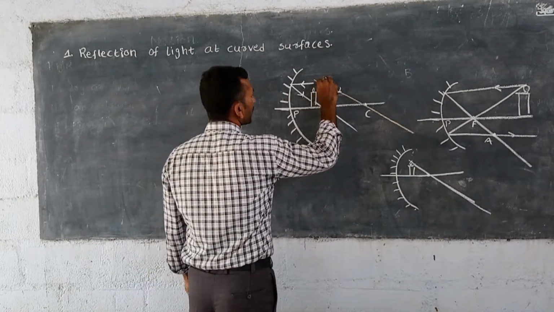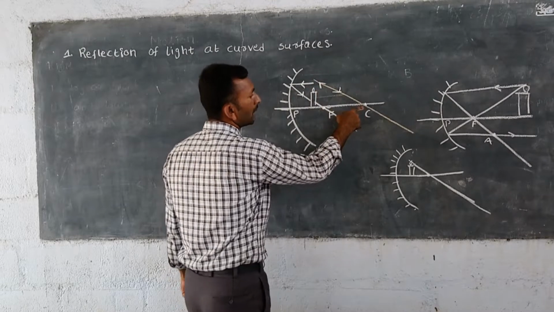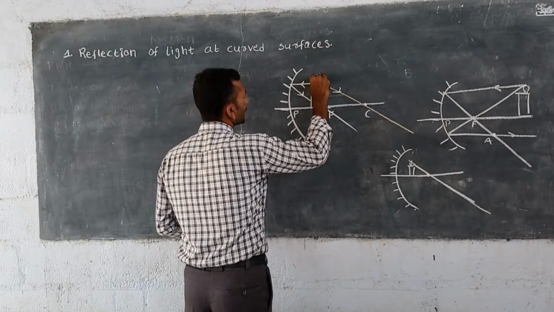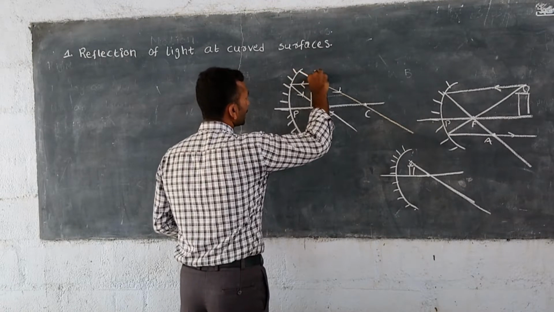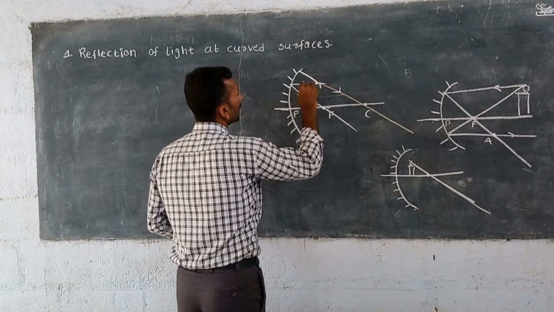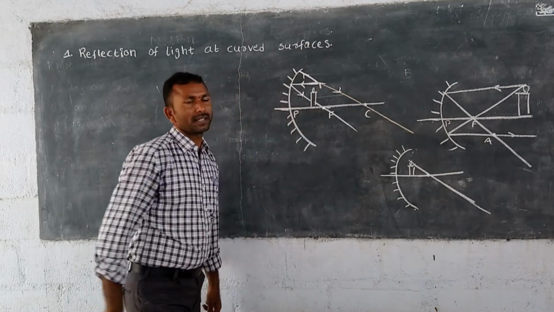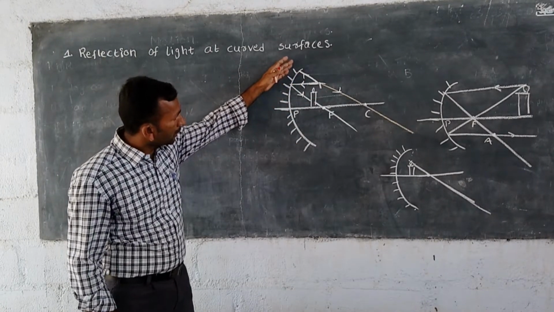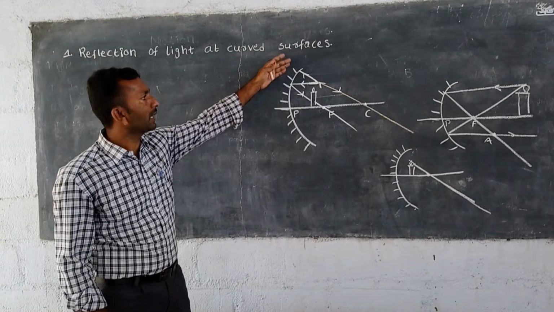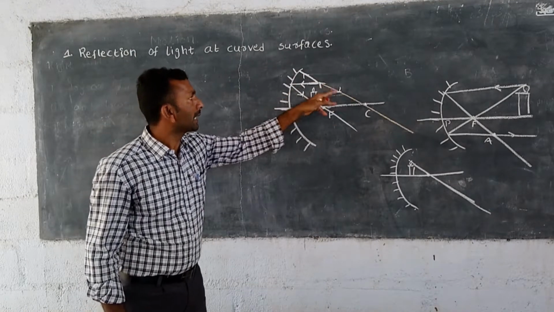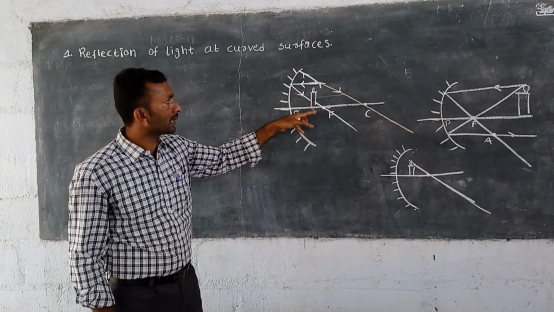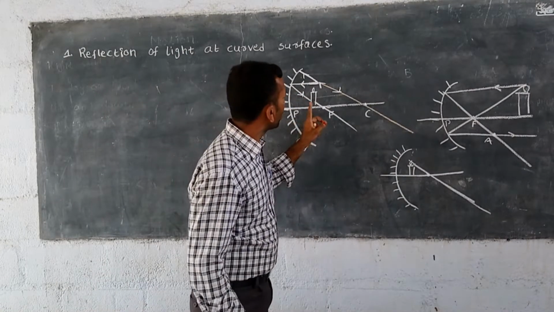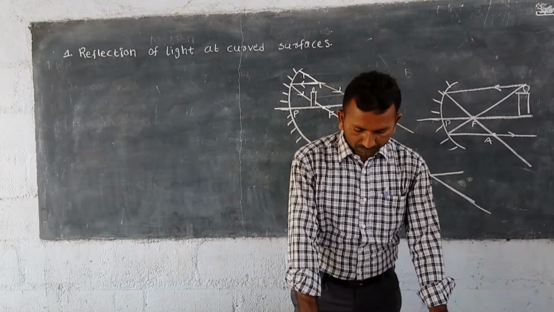That's why we can extend this light ray in the way of the mirror. Here the light ray is meeting the mirror, and this first light ray is also meeting the mirror. And look there, is the image forming or not?